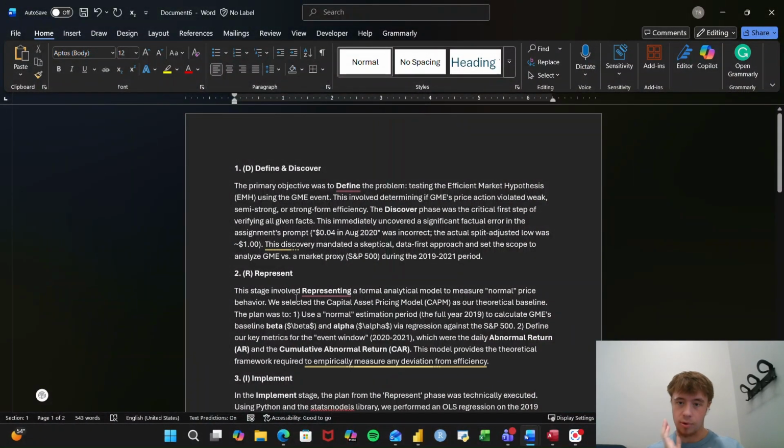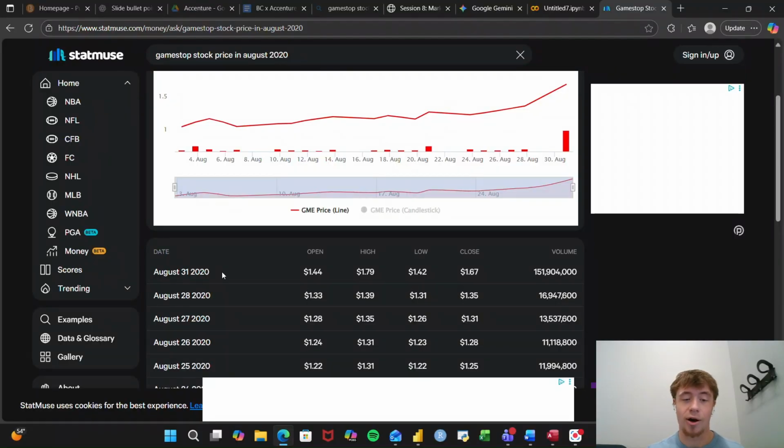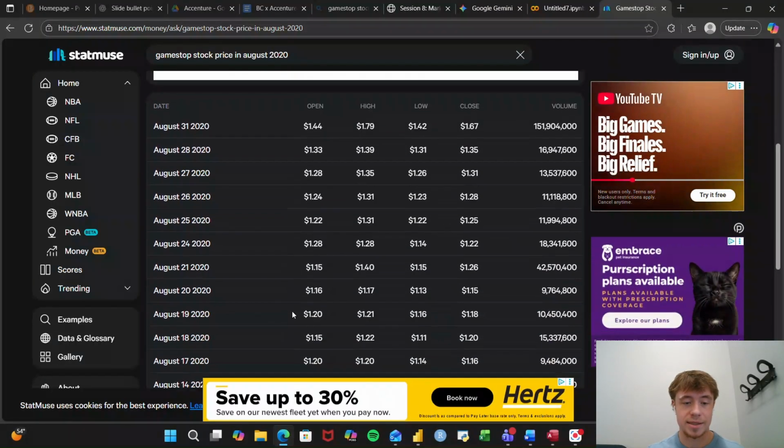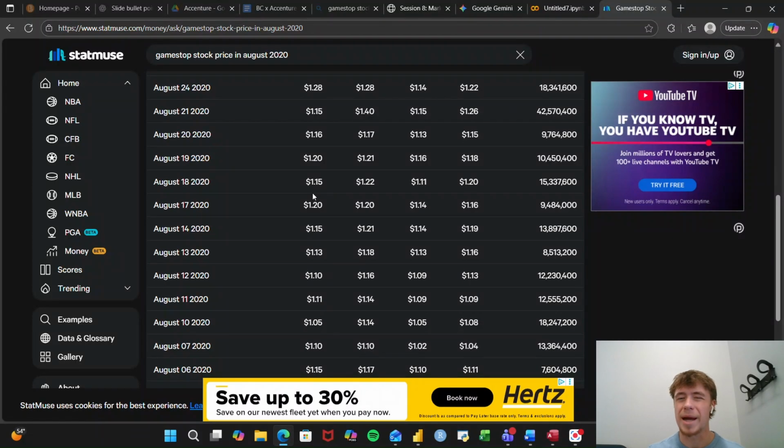The first problem we were given was that it said GameStop was trading at 4 cents in August of 2020. Now, just looking up the GameStop price on August 31st of 2020, and in all of August, we can see it was trading about $1.